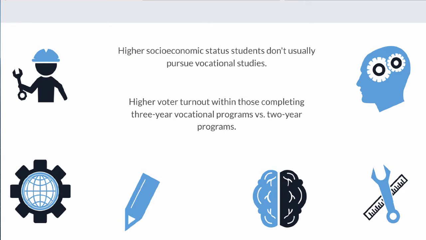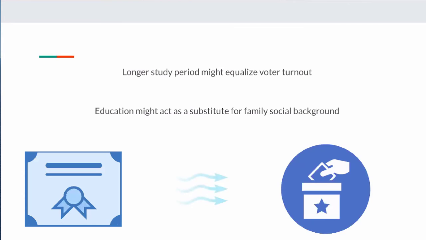The results show that students with a higher socioeconomic status usually don't pursue vocational studies, so they were less likely to be affected by the reform. On the other hand, within the students that were most affected by the reform, which usually have a lower socioeconomic status, there was a higher voter turnout within those completing 3-year vocational programs than amongst those completing 2-year programs. This means that having a longer study period might equalize voter turnout among people with a lower socioeconomic background.